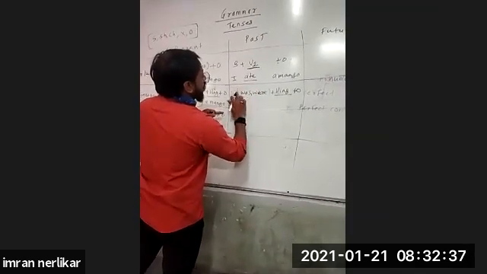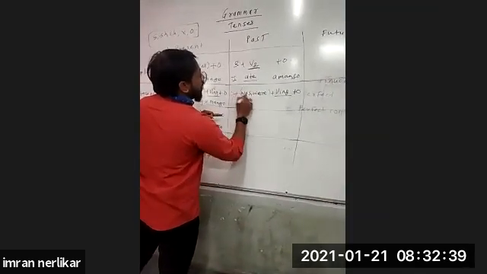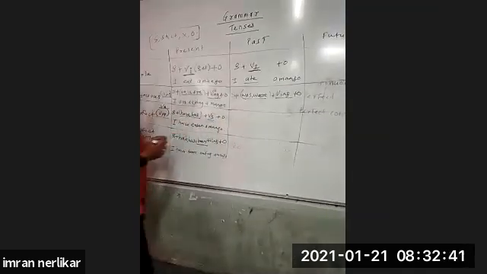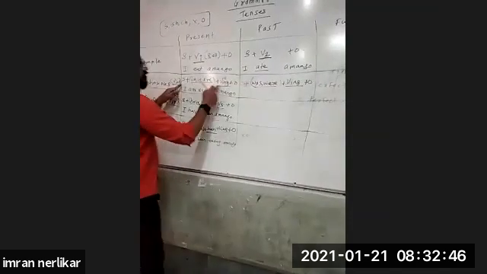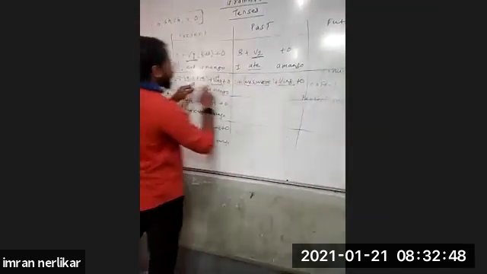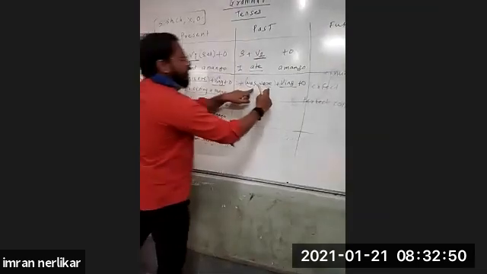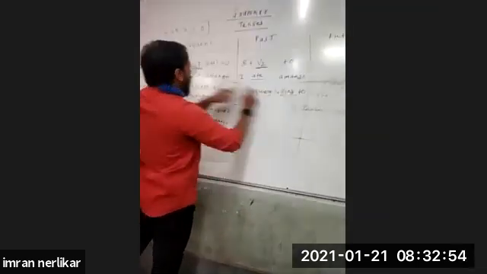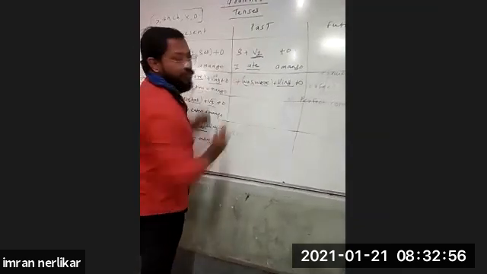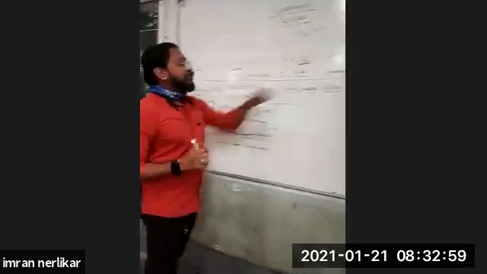W-E-R-E, not W-H-E-R-E. Was, were shows past tense, am, is, are shows present tense. Understood? Subject was, were, verb-ing.